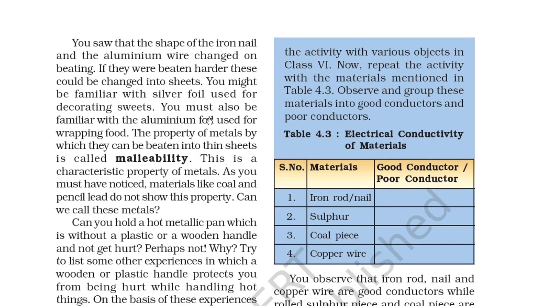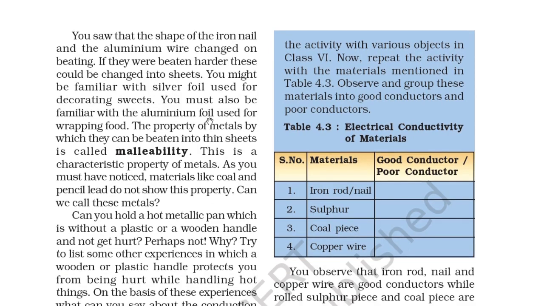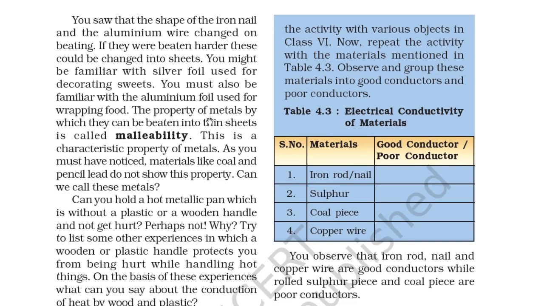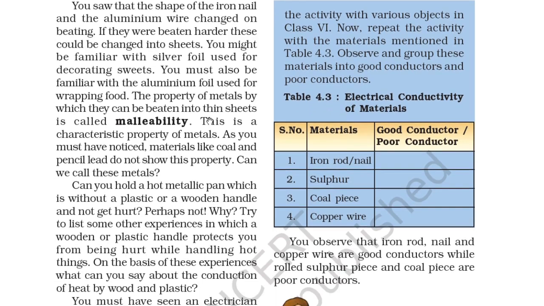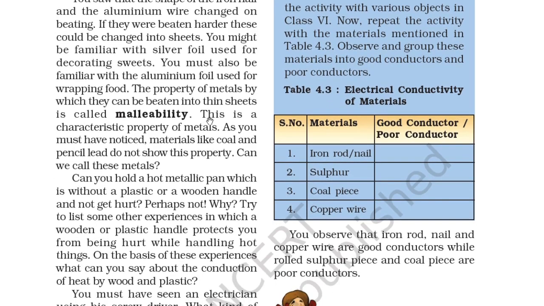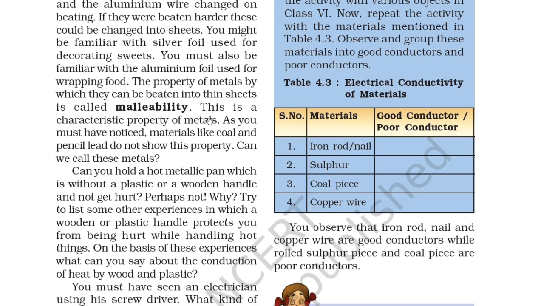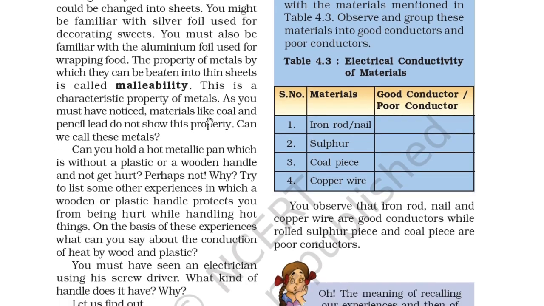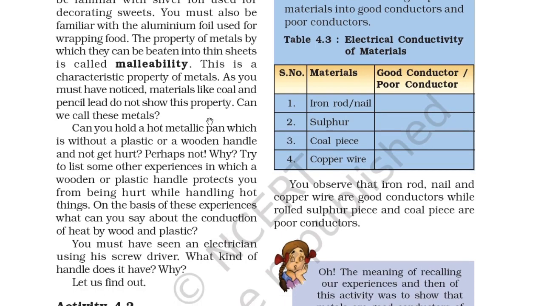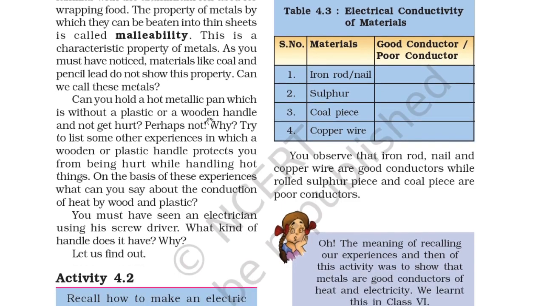You might be familiar with silver foil used for decorating sweets. You must also be familiar with the aluminium foil used for wrapping food. The property of metals by which they can be beaten into thin sheets is called malleability. So when you beat a metal and it turns into a thin sheet, it is called the malleability of the metal. This is a characteristic property of metals. As you must have noticed, materials like coal and pencil lead do not show this property. Can we call these metals? No.